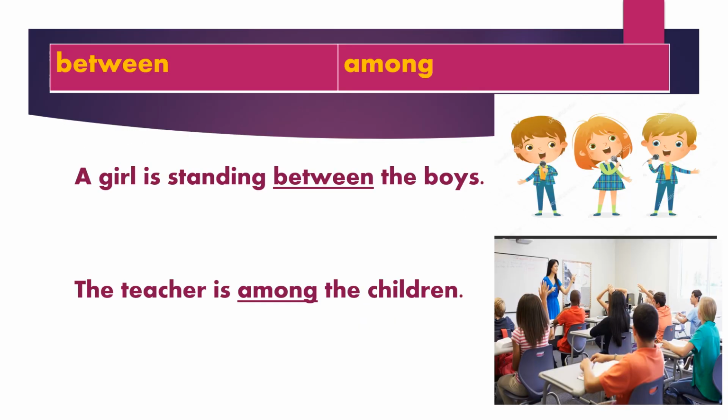Between, among. A girl is standing between the boys. The preposition between indicates space in the middle of two things or persons. The teacher is among the children. The preposition among shows being a member or members of.